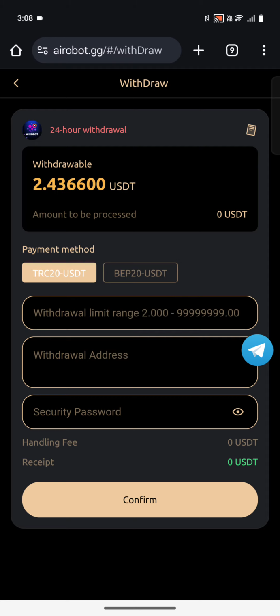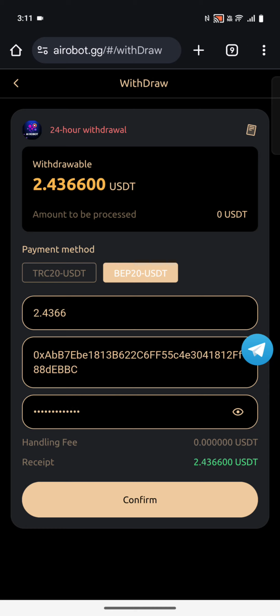Sorry guys, there was a network error. So you can see guys, my withdrawal option has appeared on my dashboard guys. So you have to just withdraw this amount to your Trust Wallet guys. So you can see guys there are two payment methods. You can choose any of these payment methods. I am choosing BEP20 USDT guys. So after that you have to just put your withdrawal amount and your withdrawal address and your password guys. So I am putting my withdrawal address and my password guys. So you can see guys I had put my withdrawal amount and my withdrawal address and my security password guys.